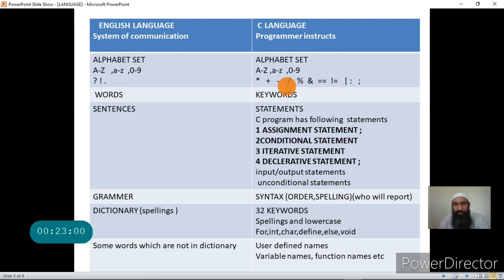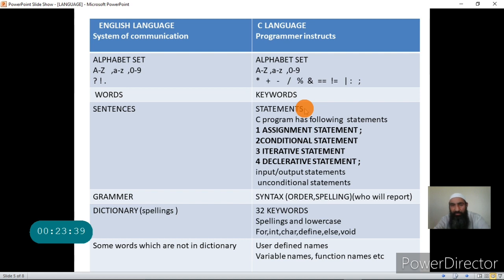As I told you, keyword is same as words, and words in English language are used to form sentences, but keywords in the C language are used to form statements. But statements cannot be formed by using any combination, whatever the programmer likes. No, there's a particular grammar for that, or there is a syntax for that. Now I will not call it grammar, now I will use the word syntax. So the keywords are arranged according to the rules of syntax, then only we will have correct statements of C.